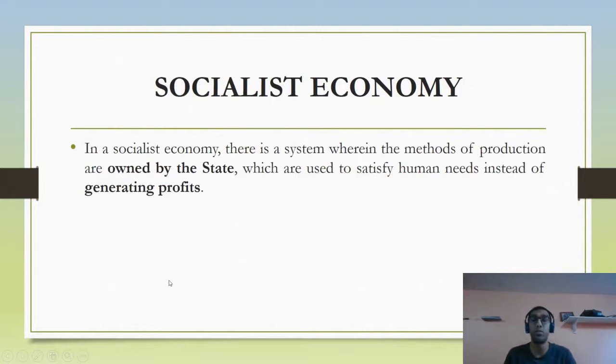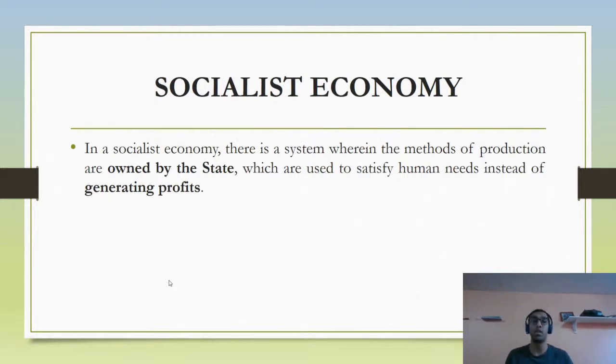Then we have a socialist economy. In a socialist economy, there is a system wherein the means of production are owned by the state, and are used to satisfy human needs instead of generating profits. Therefore, unlike the capitalist economy, here the main goal for everybody involved is not the maximization of profit. Rather, they try to meet the ends by justifying the means, which means that they try their best to produce enough for everyone within the state.